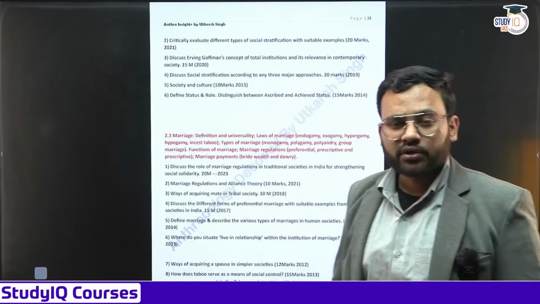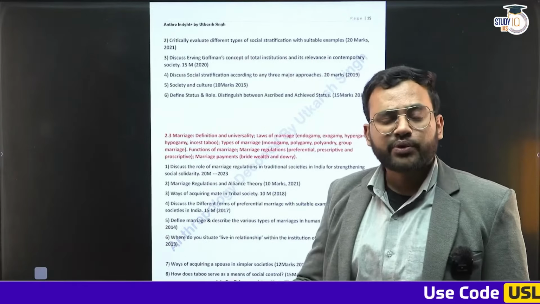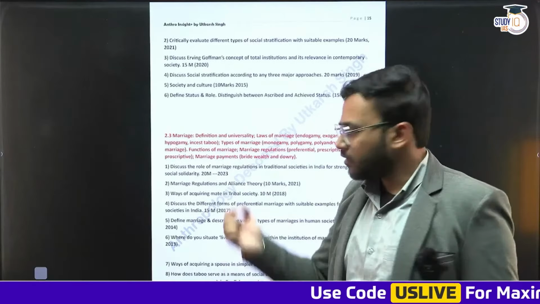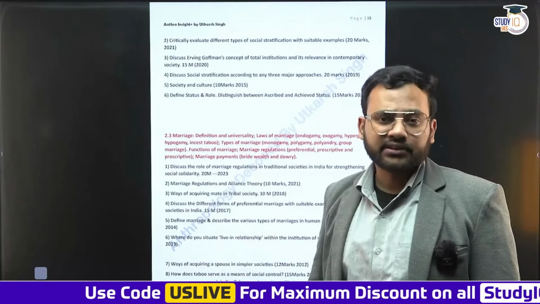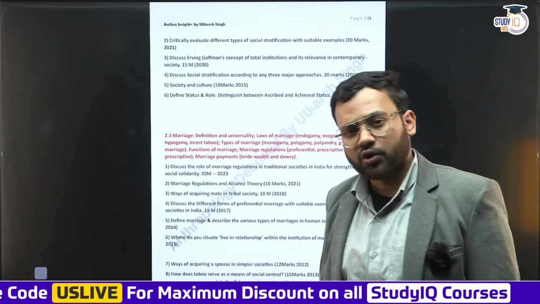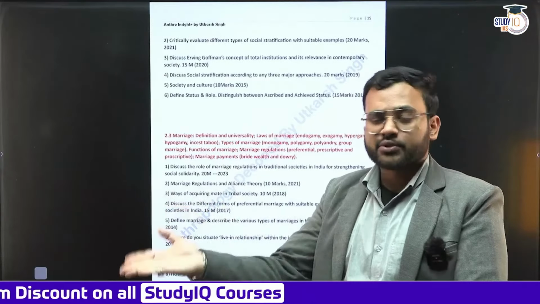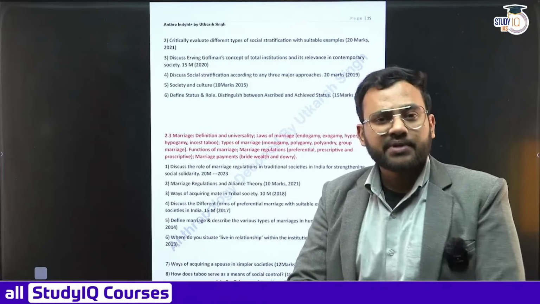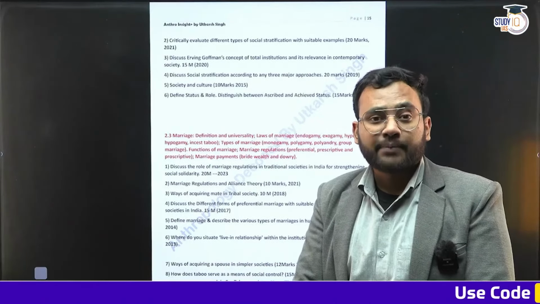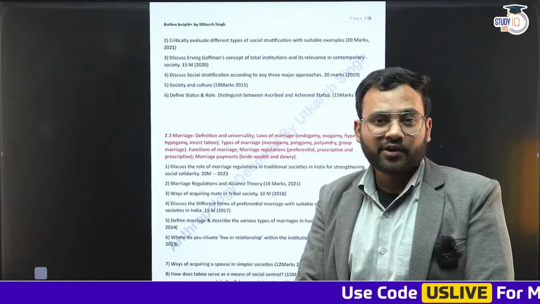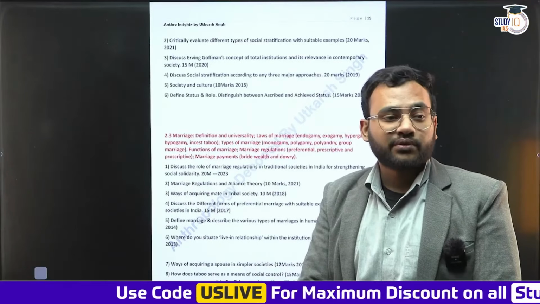Then we have units from 2.3 to unit 5. There are at least 6 units. And in these units, we talk about various socio-cultural institutions. Marriage is one such institution. What is marriage? How did it originate? Why does it exist? If it is there, it must have a certain role or function to play. What is that function? How many types of marriages are seen in the tribal society, in the non-tribal society? For example, certain tribes of India have a practice of what we call marriage by capture, all right, or marriage by elopement. Similar practices are seen in the epics like Mahabharata and Ramayana.